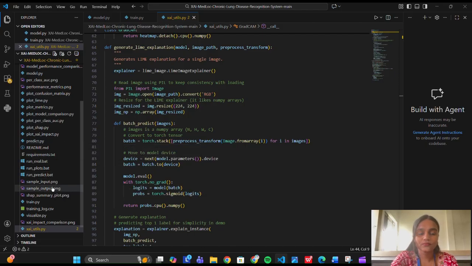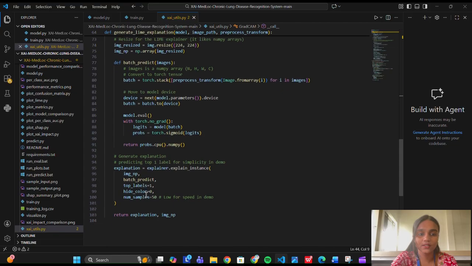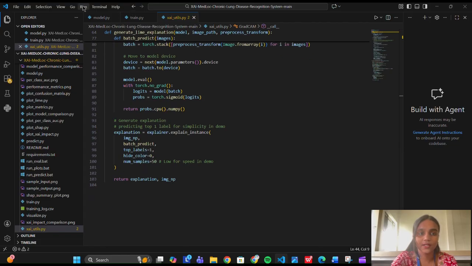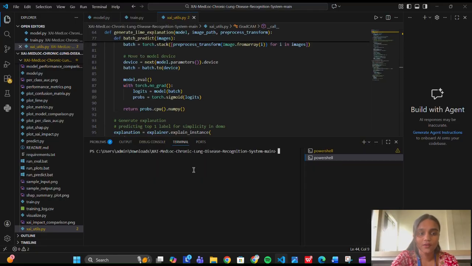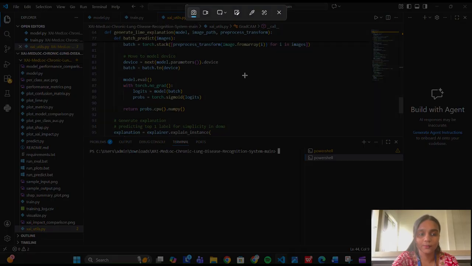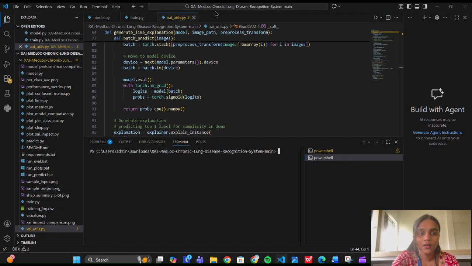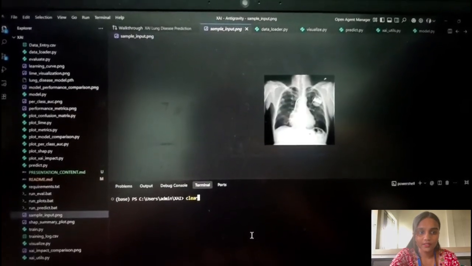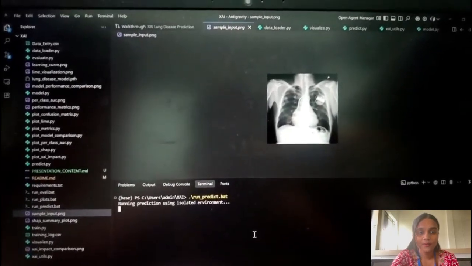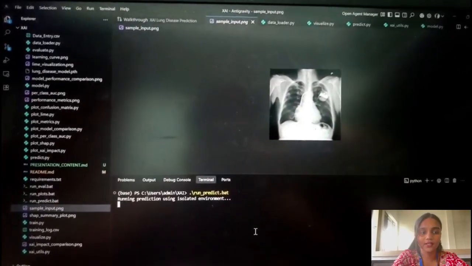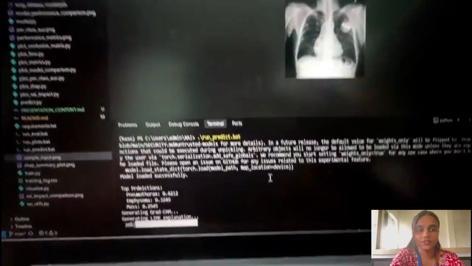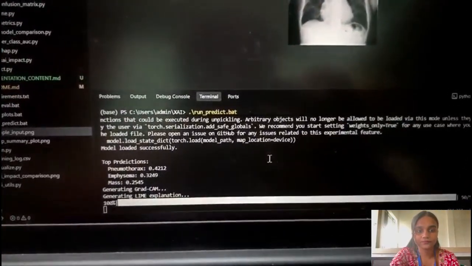Output demonstration. We can observe three major results. Multi-label disease prediction: the system predicts multiple lung diseases from a single X-ray image, each with a confidence score. Visual explanation: Grad-CAM heat maps clearly highlight affected lung regions, improving interpretability. Comprehensive diagnostic view: the output combines the original X-ray, disease probabilities, and explainable visual overlays. This ensures the system does not act as a black box but as a decision support tool for doctors.